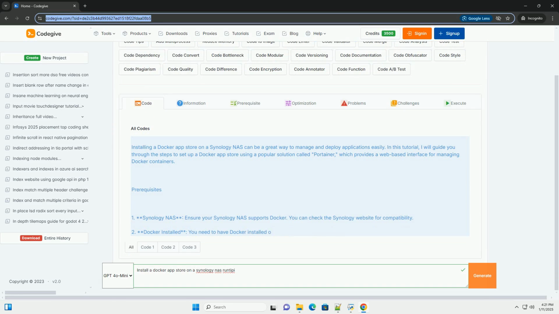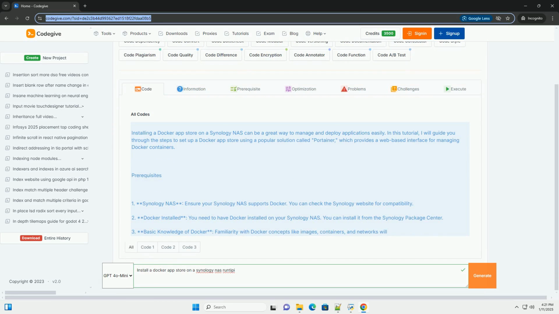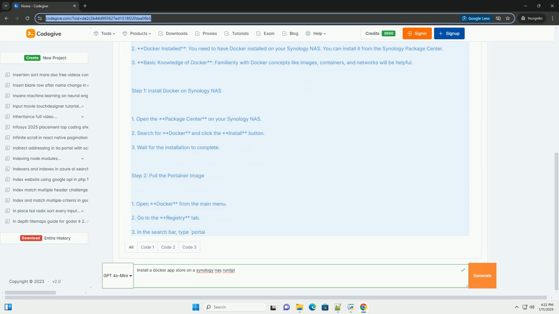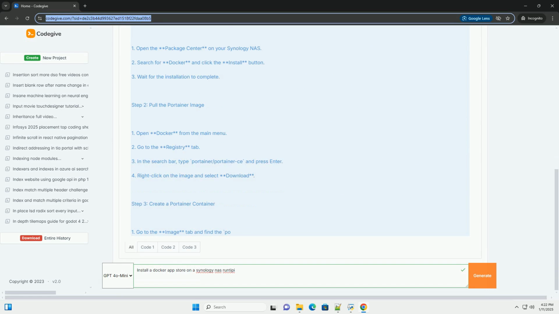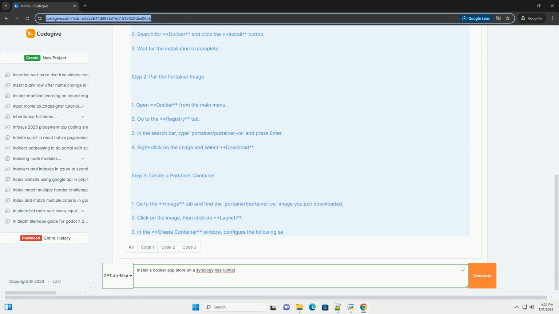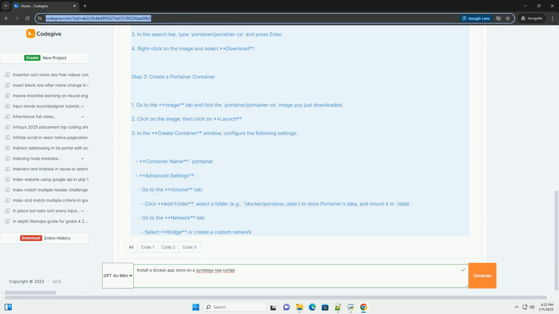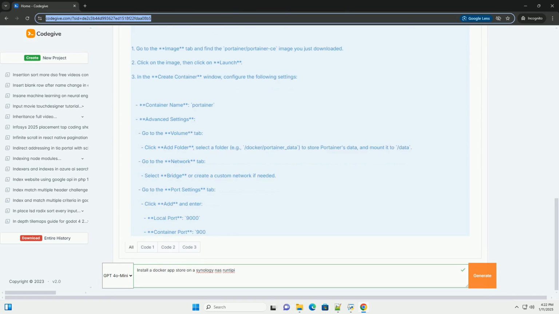Installing a Docker App Store on a Synology NAS can be a great way to manage and deploy applications easily. In this tutorial, I will guide you through the steps to set up a Docker App Store using a popular solution called Portainer, which provides a web-based interface for managing Docker containers.